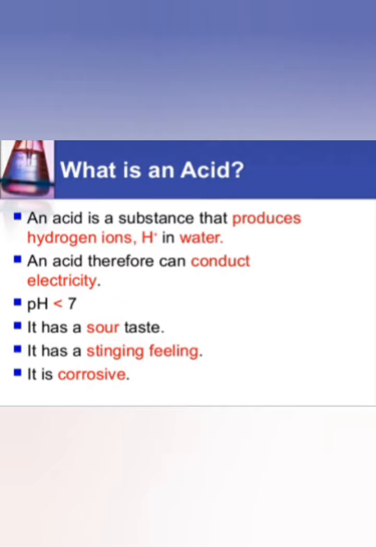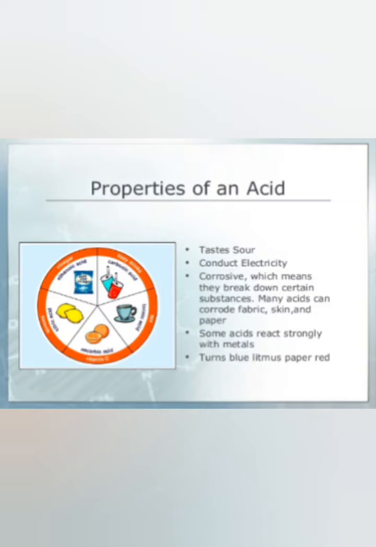Don't try to remember all this. Just try to understand the concept behind this. I hope you understood this much. If you are having any doubt, ask me in comments. Now let's see some properties of an acid. Taste sour. As I explained before, all acids have a sour taste. Conduct electricity. They conduct electricity, but the reason behind it is that they produce hydrogen ions in water.